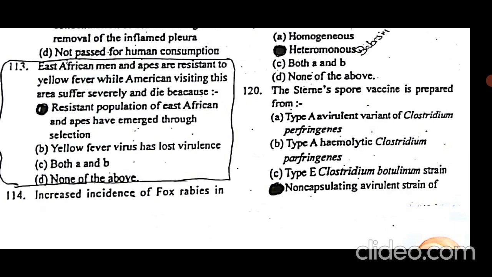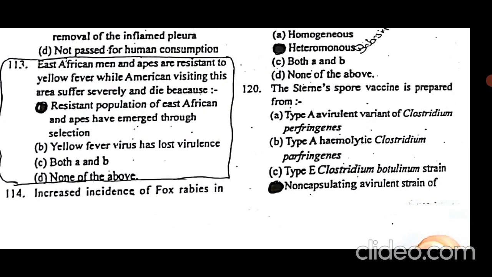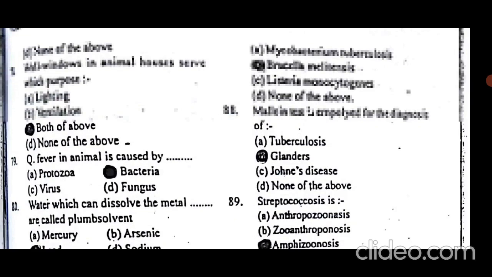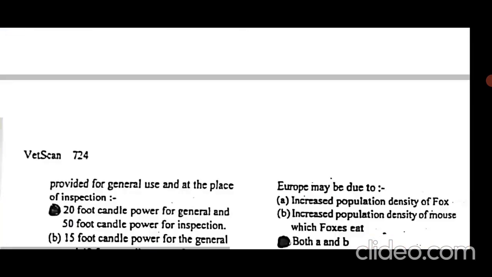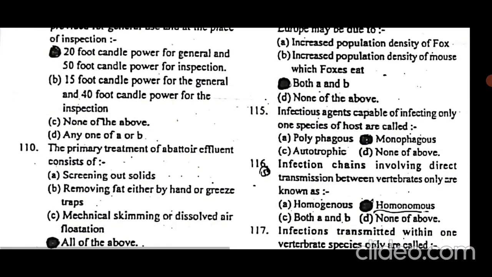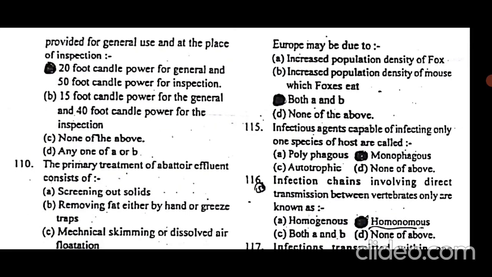Increased incidence of fox rabies in Europe is due to an increased number of foxes and an increased number of mice, as the fox eats mice. So the increased number of mice has increased the number of foxes, so they may both be the reasons for the increased number of rabies in fox.